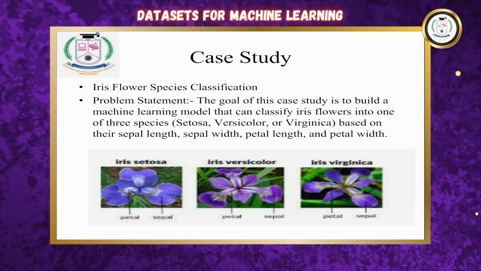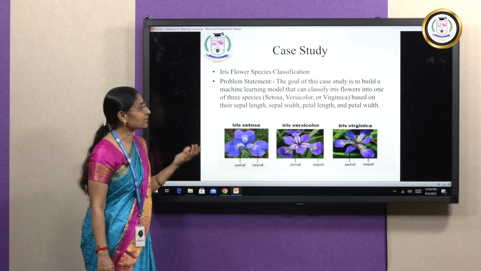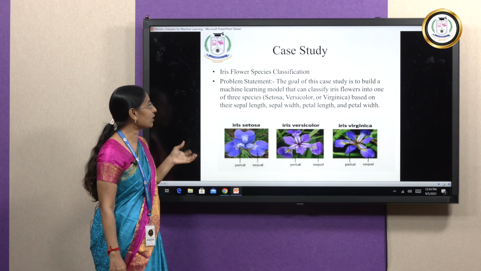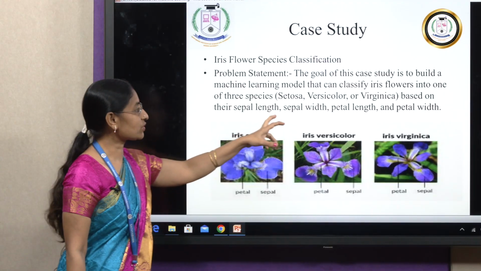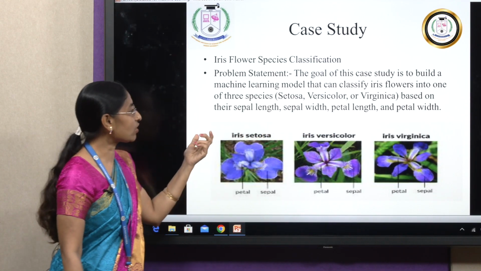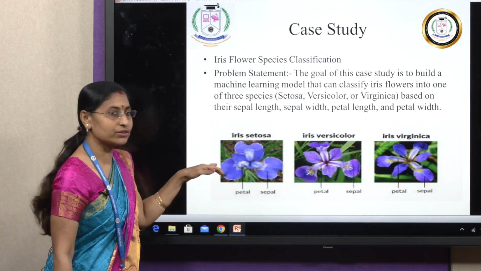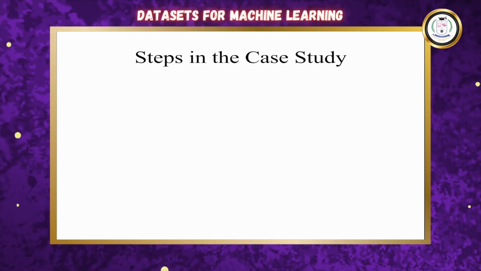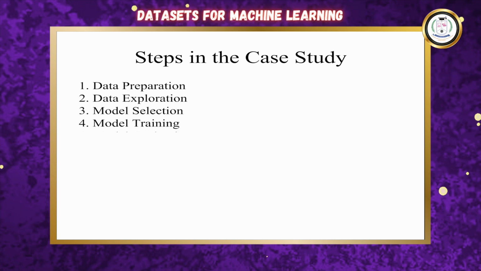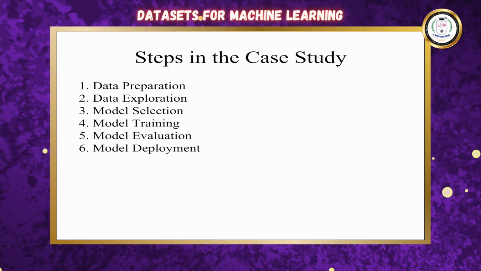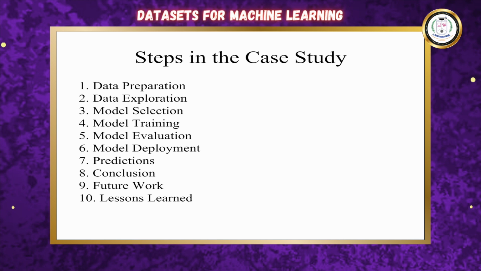Here we have iris flower species classification. The problem statement: the goal of this case study is to build a machine learning model that can classify iris flowers into one of the three species, Setosa, Versicolor or Virginica, based on their sepal length, sepal width, petal length and petal width. This is an example for that. Let us go for the steps in this case study. We have data preparation, data exploration, model selection, model training, model evaluation, model deployment, predictions, conclusion, future work and lessons to be learned from this particular case study.